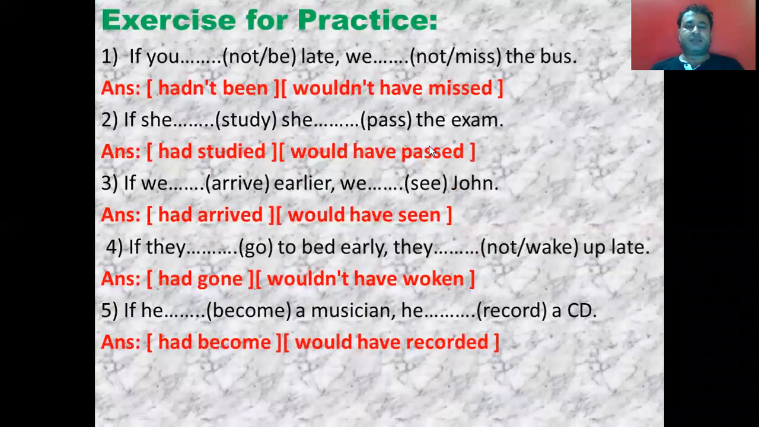Now, let us see some exercises for practice. If you (dash) not be late, we (dash) not miss the train. So if you hadn't been late, we wouldn't have missed the train. So in the first part, we have had plus past participle, had been, and in second part, that is in main clause, we have would plus have plus third form. If she had studied, she would have passed the exam. If we (dash) arrive earlier, we (dash) see John. If we had arrived earlier, we would have seen John. So had plus third form, therefore would plus have plus third form.